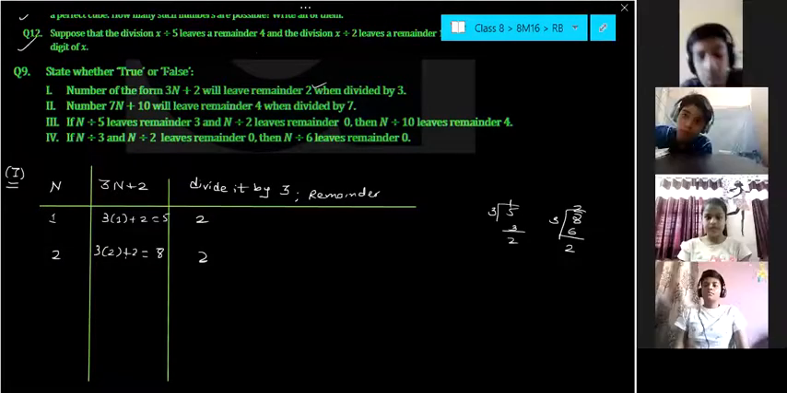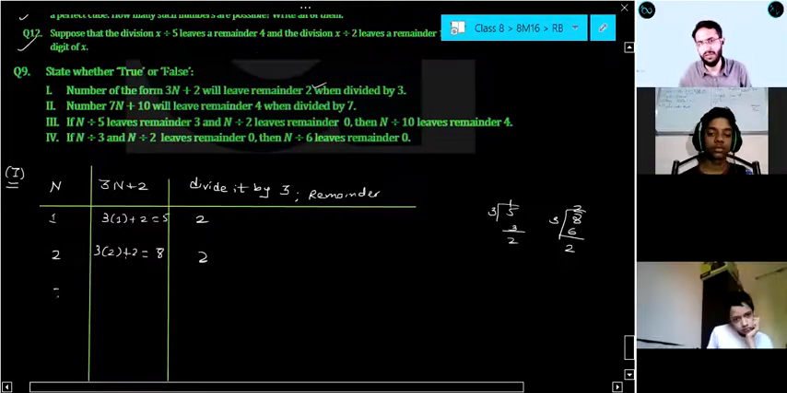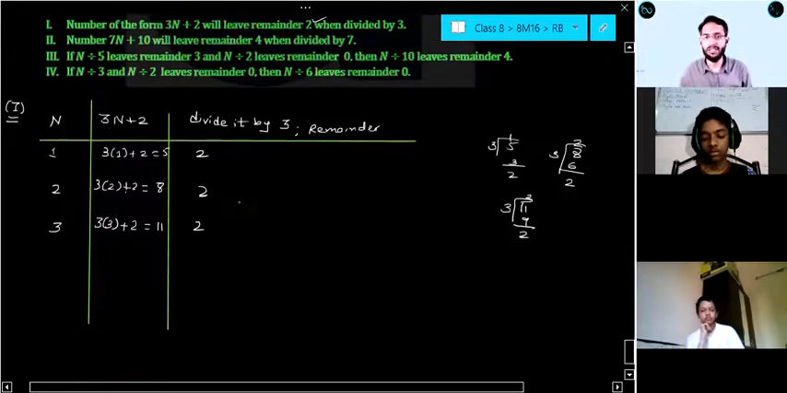Similarly, if you understand this clearly, what process are you doing? Suppose let me put here 3. 3 3s are 9 plus 2, which is 11. If you divide 11 by 3, you are going to get the same. 3 3s are 9 and 2 is the remainder. So every time we are getting 2 as remainder.